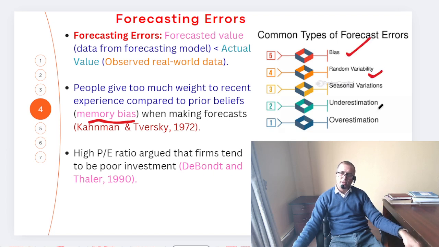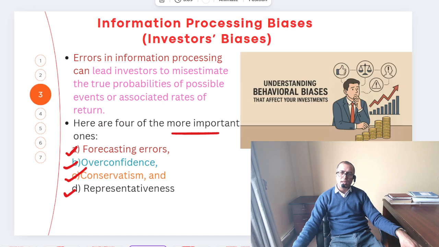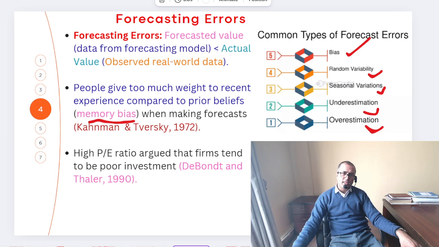Similarly, random variability, seasonal variations, underestimation, and the next one, overestimation cases. So this is forecasting error.